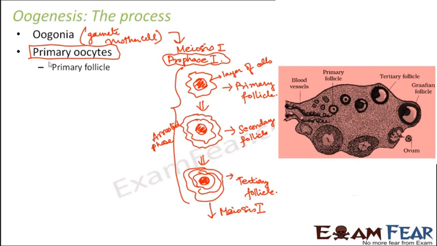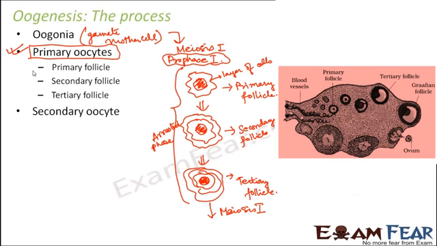The primary oocytes were formed when they got arrested in prophase 1, that I explained already. While it remained as a primary oocyte, with no further division, more and more layers of cells were formed outside the cell, so the primary follicle, secondary follicle, and gradually the tertiary follicle were formed. After that, it reaches a stage where it comes out of the arrested phase, and that is when it undergoes meiosis 1. When it completes meiosis 1, secondary oocytes are formed.